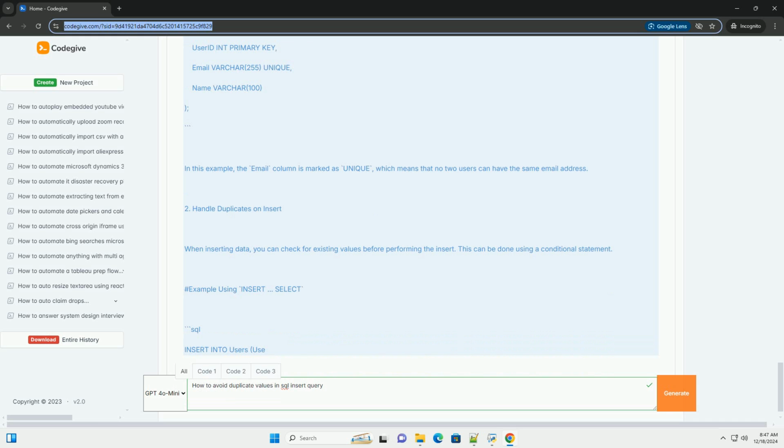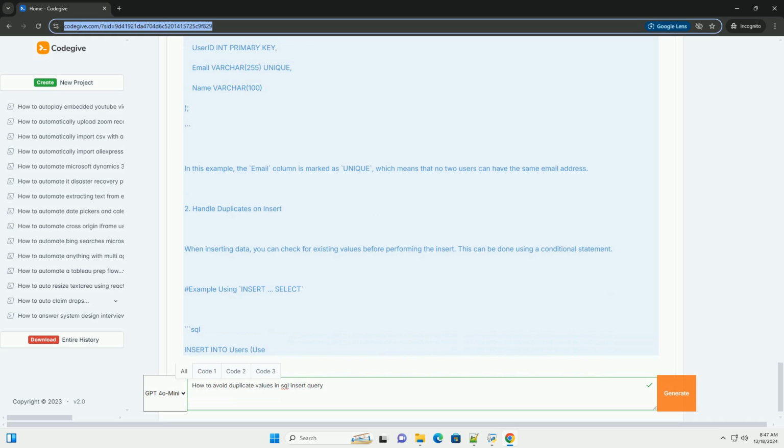3. Use insert ignore or on duplicate key update. In MySQL, you can use insert ignore to ignore duplicate key errors, or you can use on duplicate key update to update existing records if a duplicate key is found. Example using insert ignore. SQL. Insert ignore into users (user_ID, email, name) values (2, 'example@example.com', 'Jane Doe'). If a user with the same email already exists, the insert will be ignored without causing an error.